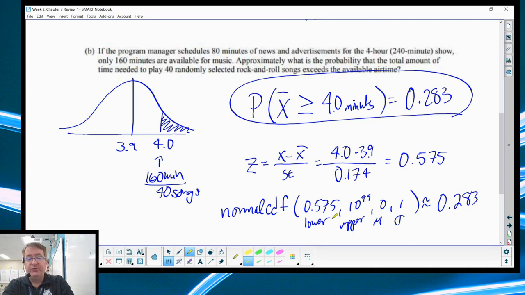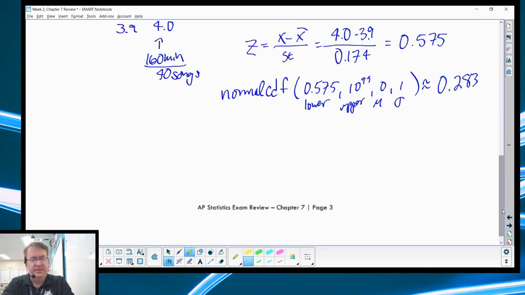Down over here, normal CDF or Table A. And again, we want greater than that. So when we type all that out, we get a probability of 0.283. And then for the answer, now again, right here, what are they asking? What is the probability that the total amount of time needed is going to exceed the time available? They're not asking us for a solution. They're just saying, what's the probability? The probability that x bar, our average, is going to be higher than 4.0 minutes is going to be 0.283. Done. All right. I think that's it for that problem.